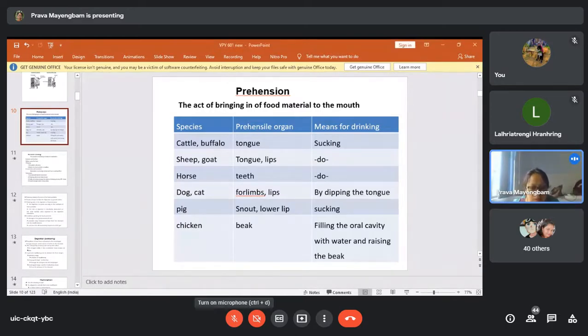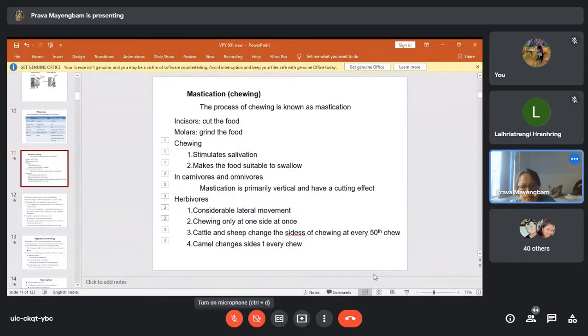So what I was telling, we started discussing about prehension. Okay, the next terminology is mastication. So what do you understand by mastication? Mastication is simply the process of chewing. Okay, so we call it mastication. The purpose is to reduce the size.